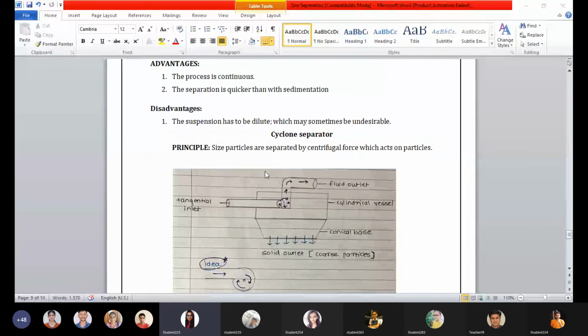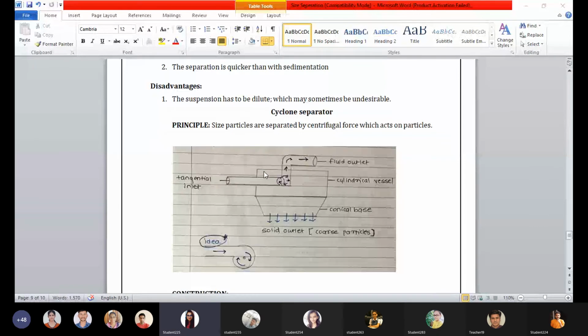The disadvantage of the elutriation tank is that the suspension should be dilute, which sometimes can be undesirable. The suspension that we are pouring should fulfill the conditions. It should be dilute for the successful separation.